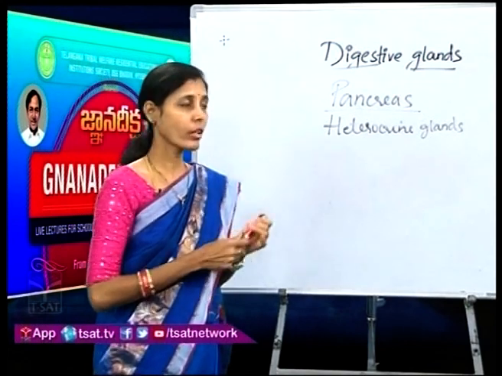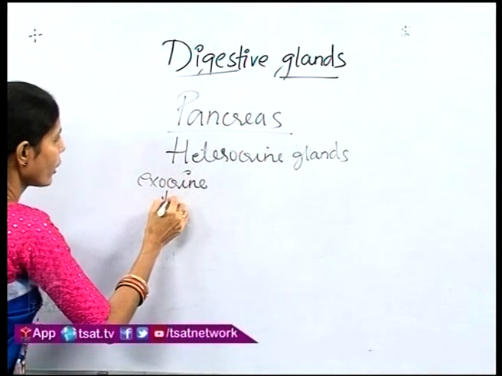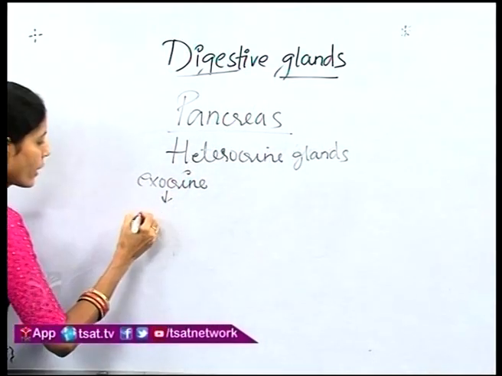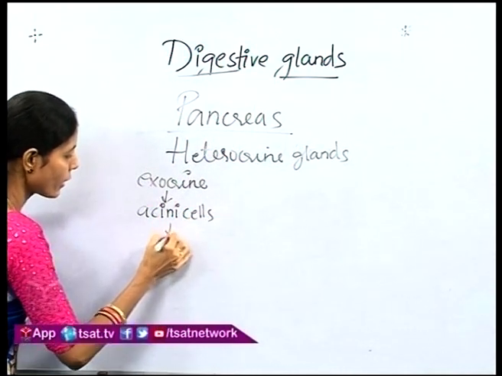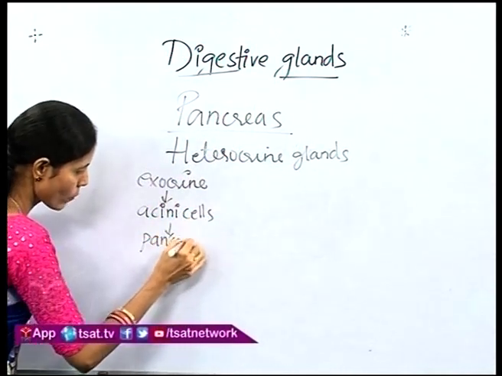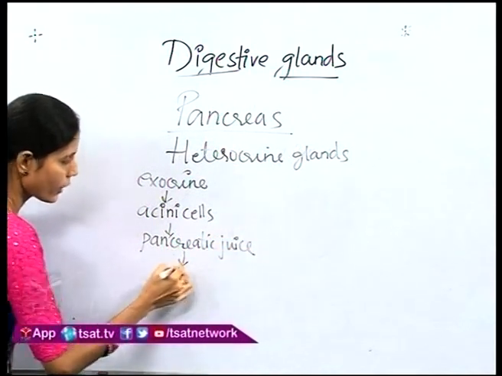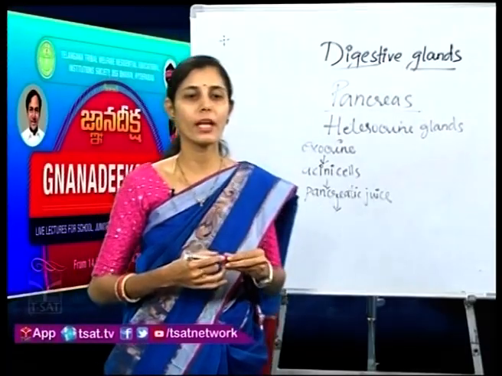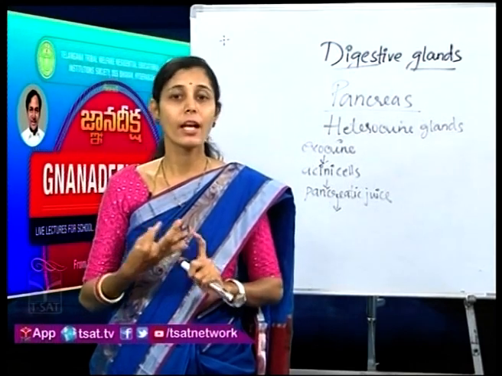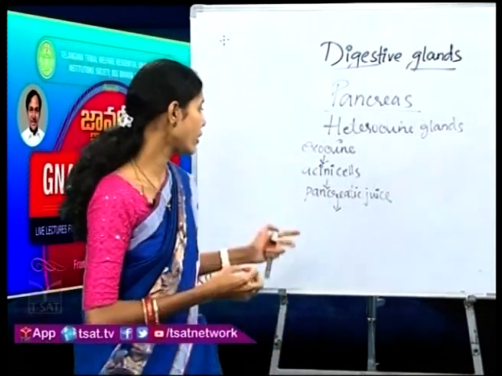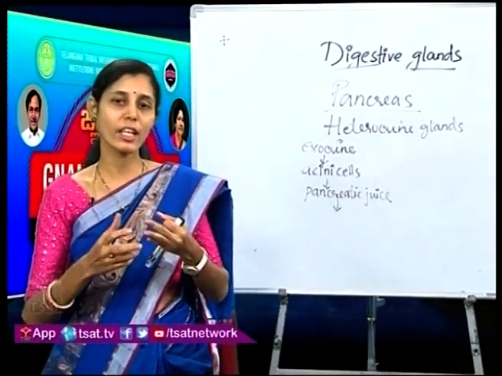Coming to the exocrine function, the cells in the pancreas called acini cells will be releasing the pancreatic juice. As you know, this pancreatic juice contains many enzymes which help in the digestion of carbohydrates, proteins and a few fats also. You will have the enzymes which help in the digestion of carbohydrates, fats and proteins.